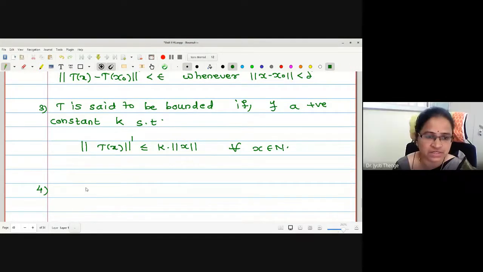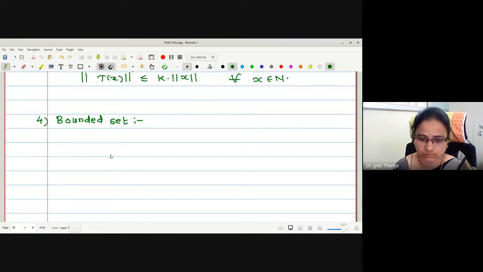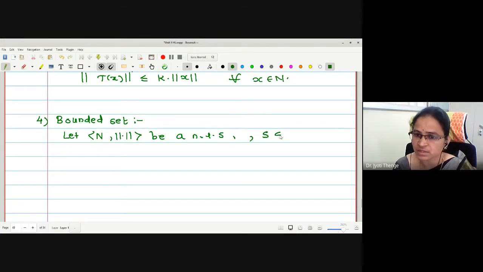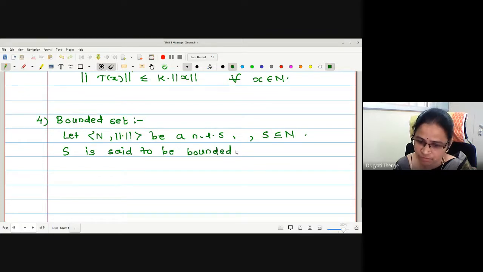Now, when you are going to say a set is a bounded set, if I wanted to write: let N norm be a normed linear space, S is a subset of N. S is said to be bounded if there exists a positive constant, or you can say k greater than 0, such that